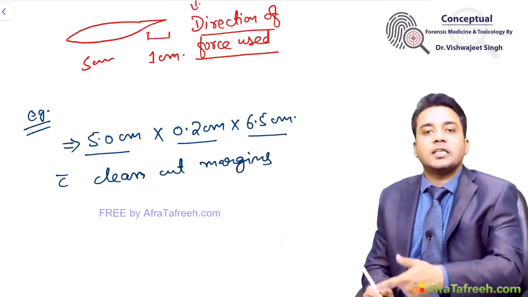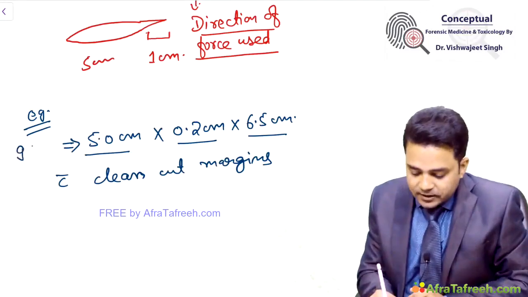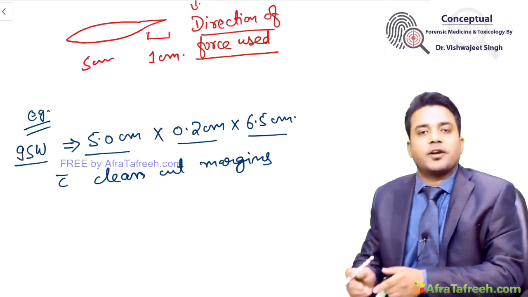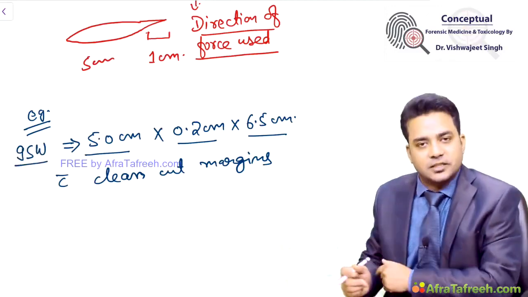This is an incised stab wound. So I will write incised stab wound of this much size is present over right side abdomen with clean cut margins.